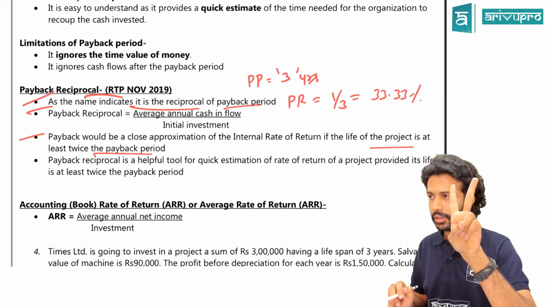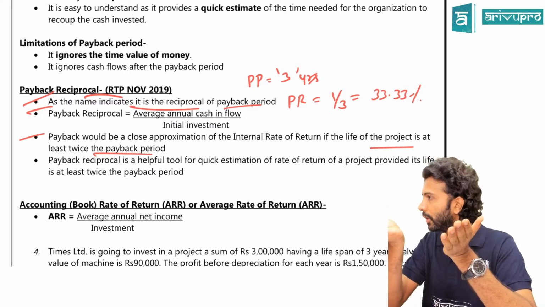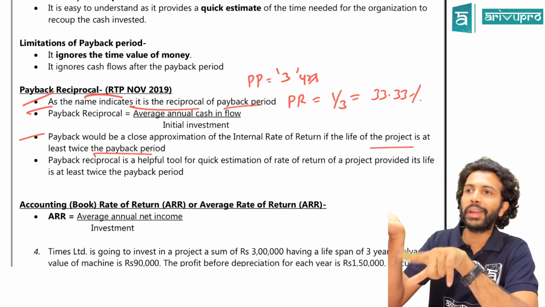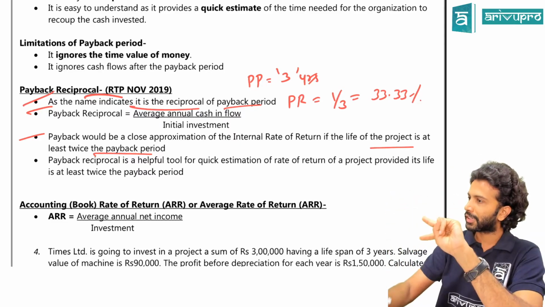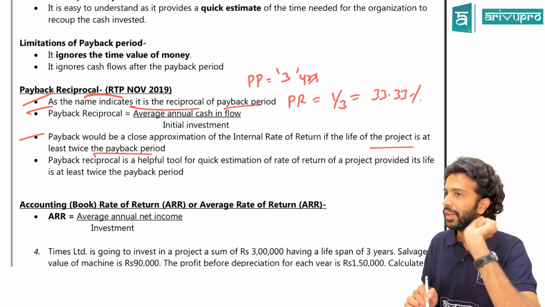Two things I said here. Payback reciprocal approximates. I'm not saying equals, so I'm using the word approximates. More or less, it is equal to IRR, provided one condition gets satisfied, which is what? The life of the project is twice the payback period. What is the payback period here? We have assumed 3 years.